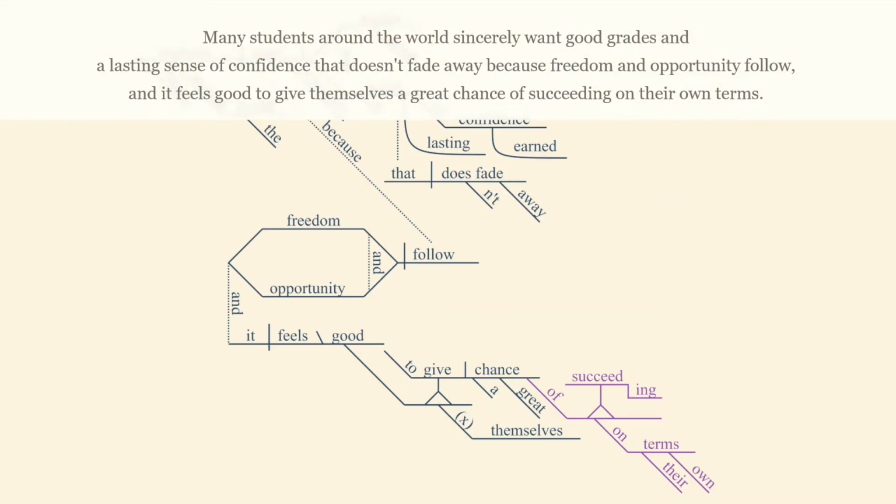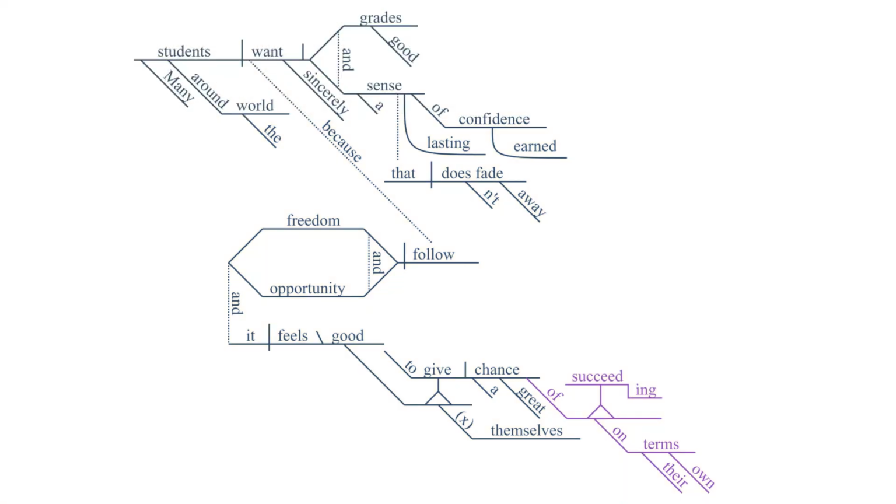And we know it feels good to give themselves a great chance, but what kind of chance? A chance of succeeding on their own terms. And here is an interesting word, succeeding. Succeed is a verb. It's something that you can do. But when you have a verb with an ing attached to it, and it's functioning as a noun, that's called a gerund. And this is how it would be diagrammed.